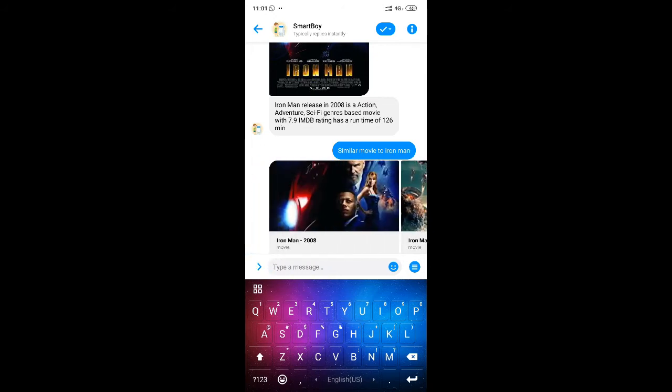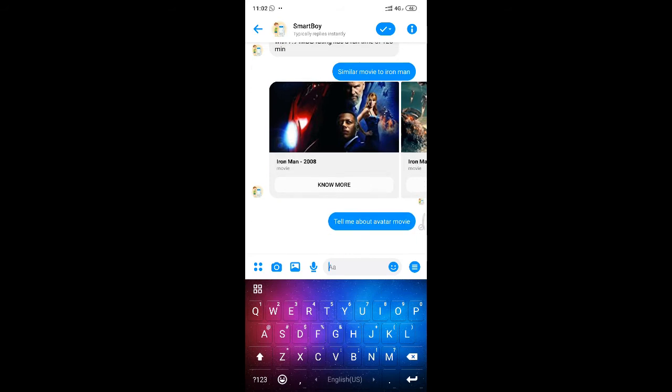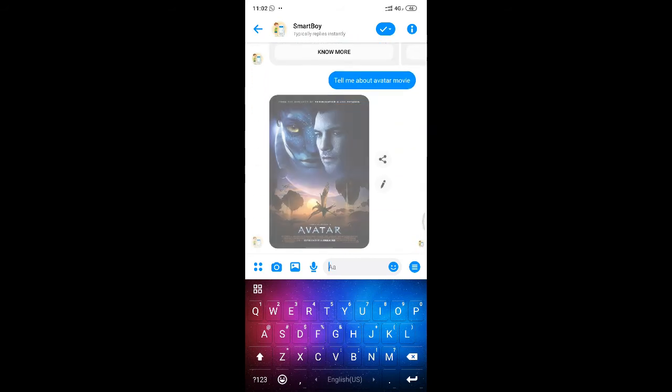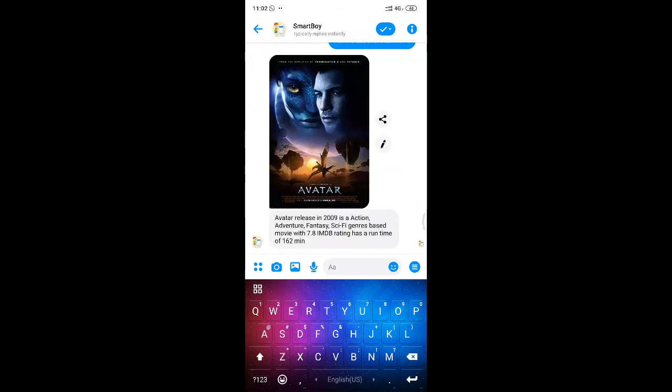So now, tell me about the Avatar movie. Let's see how the bot responds. In a similar way, it gives a poster along with the IMDb rating and the running time.